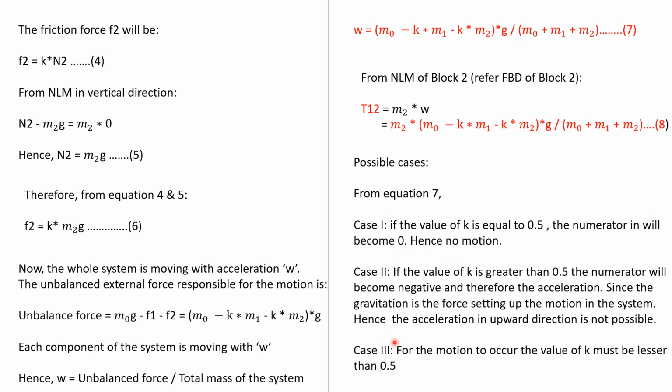Third, for the motion to occur, the value of K must be lesser than 0.5. Then the numerator will become positive and the system will move with a certain acceleration W depending on the value of K, because M0, M1 and M2 are the same.